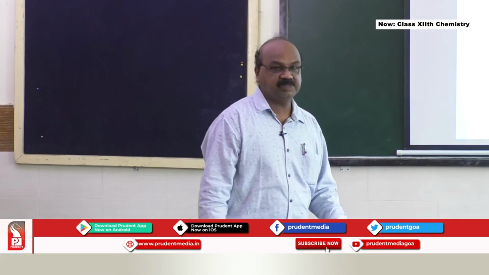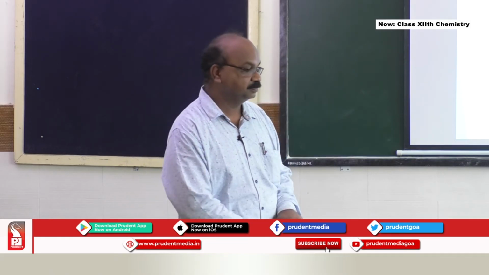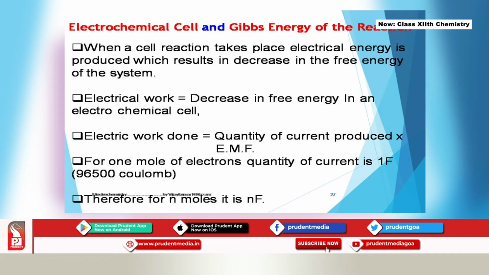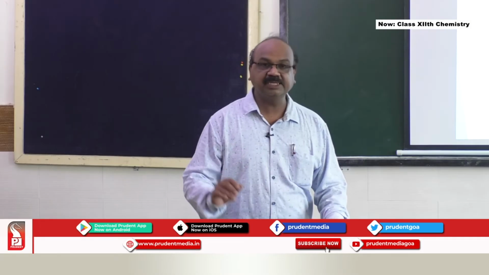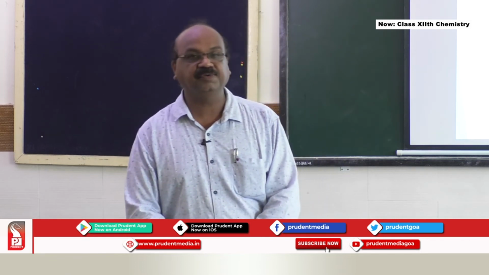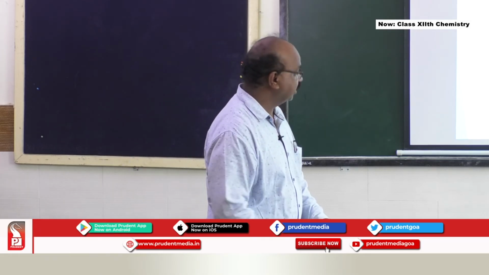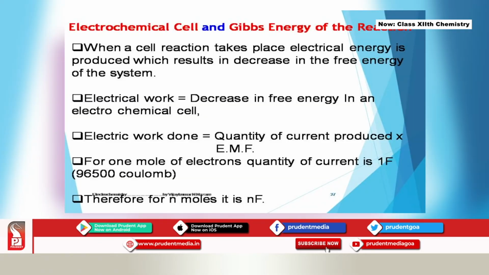Then there is a relation between the electrochemical cell and the Gibbs free energy. When a cell reaction takes place, electrical energy is produced, which results in a decrease in free energy. The free energy concept we used last year in thermodynamics, G, stands for Gibbs free energy. There is a decrease in Gibbs free energy when an electrical reaction takes place, so the electrical work done is equal to the decrease in free energy in an electrochemical cell.